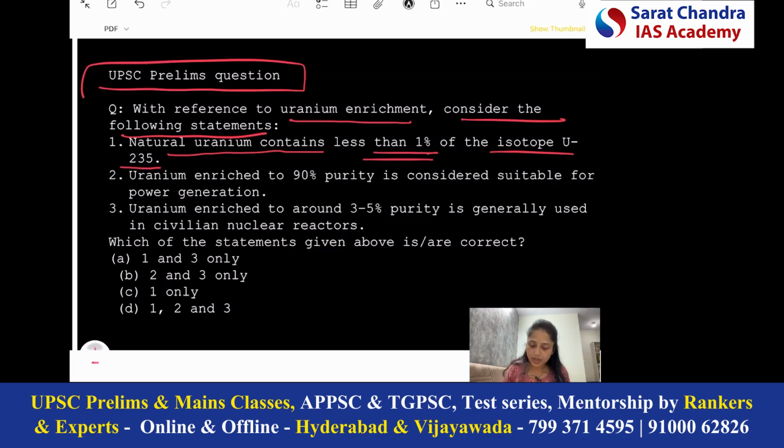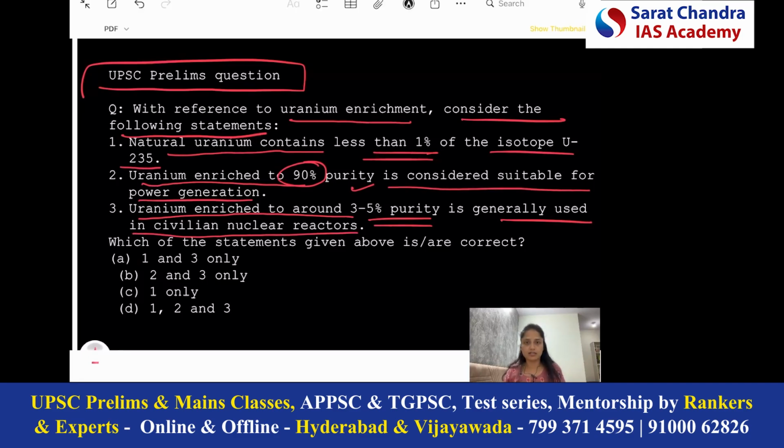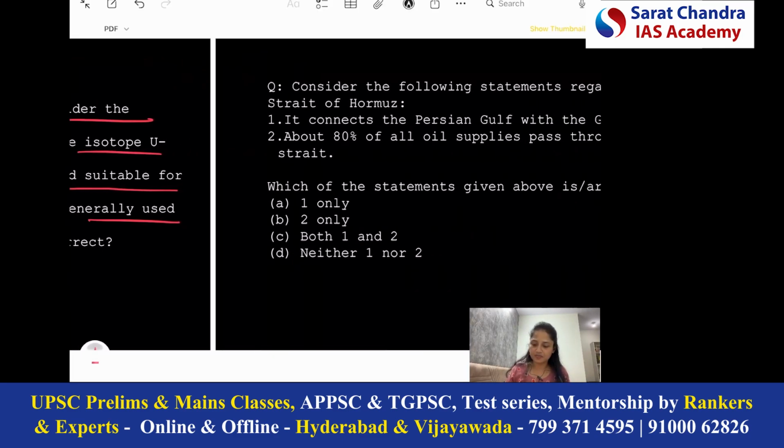Second, uranium enriched to 90% purity is considered suitable for power generation. Third, uranium enriched to around 3 to 5% purity is generally used in civilian nuclear reactors. Now you have to give me the answer in the comment section.